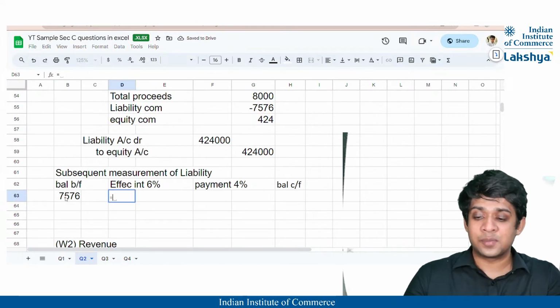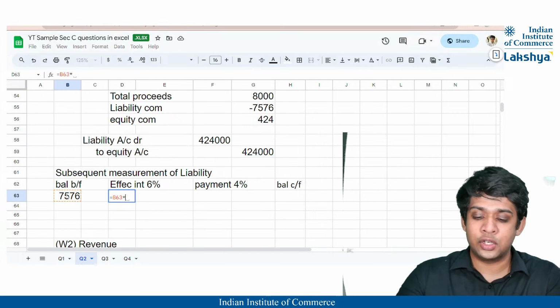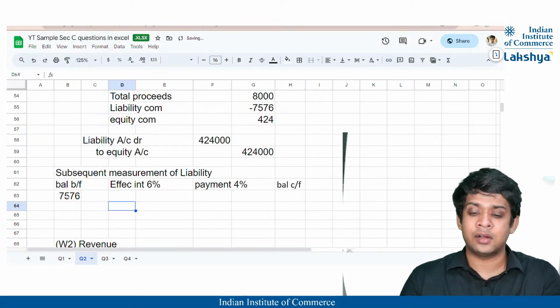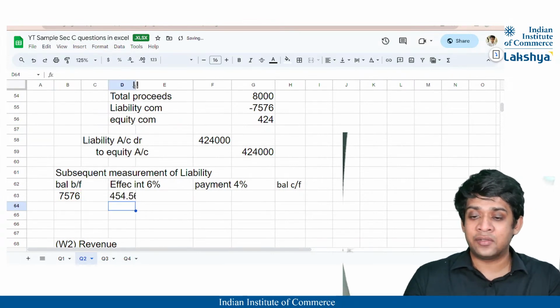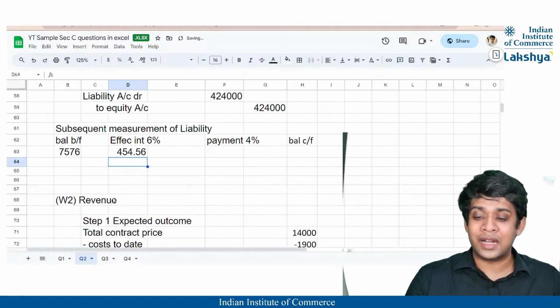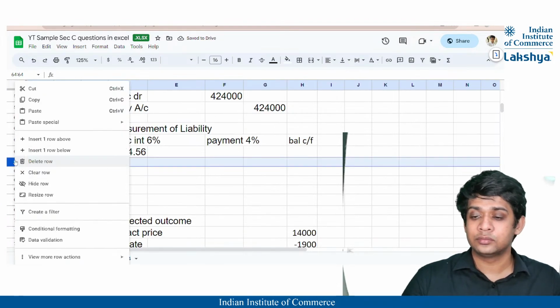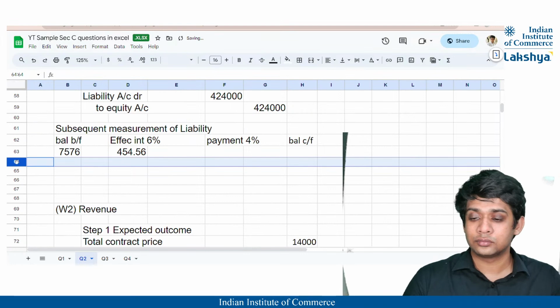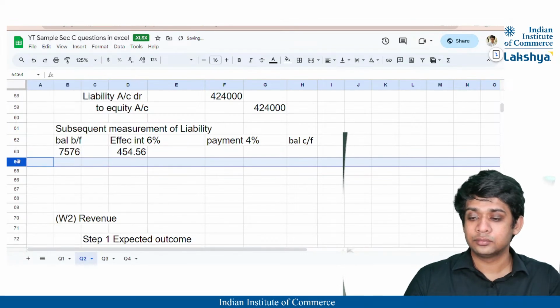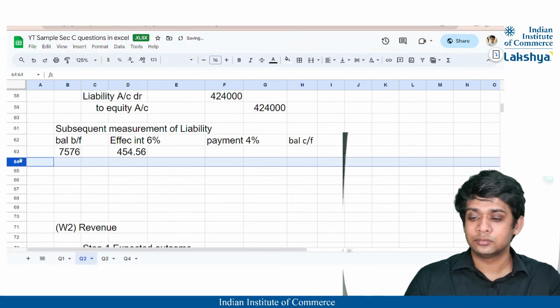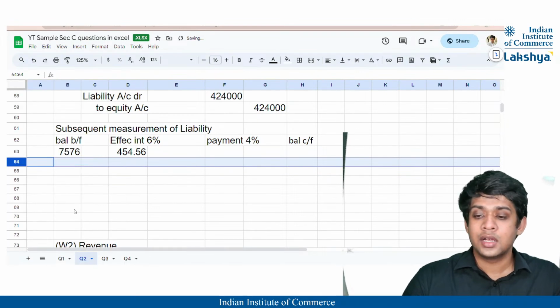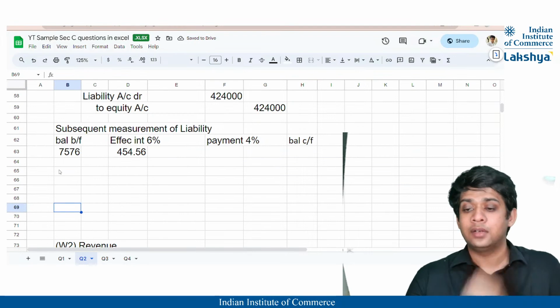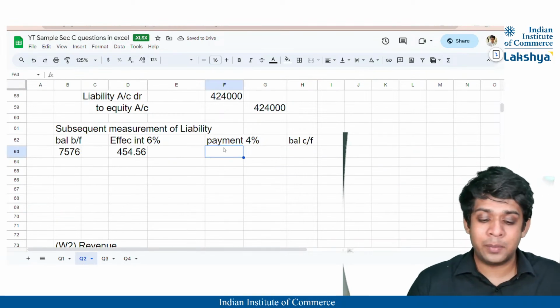Effective interest rate of 6% will be 7576 into 6 divided by 100, right? And obviously effective interest rate will add up to my liability, correct? Yes. I think in this much space it will be done. So now my payment made is how much?